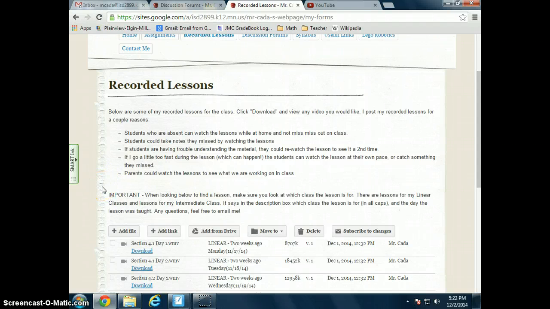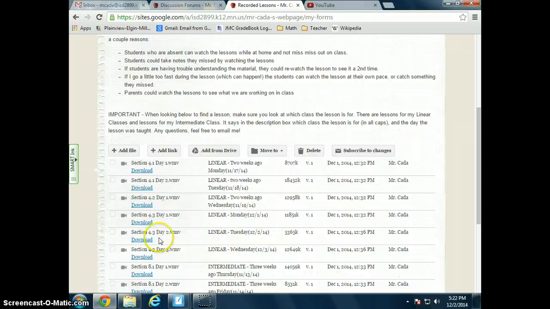Of course, if a student is gone or misses my class for some reason, then hopefully they go to my website, and I preach this all the time, I remind them, go to the website when you're gone, go to the website when you're gone. They can go on here and, let's say they missed Tuesday, watch the Tuesday lesson, download the video and not be that far behind. They can take notes along with the video and still be caught up with us. They could also go to the plan book site and download the worksheet for that day or look at the book assignment and find that as well.